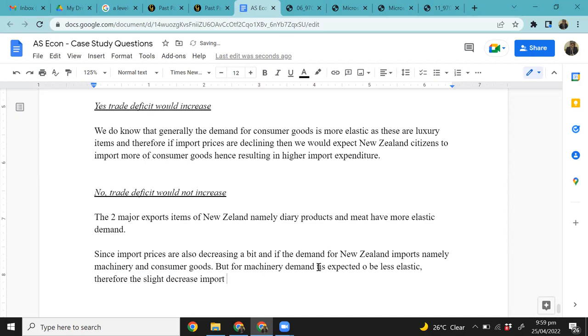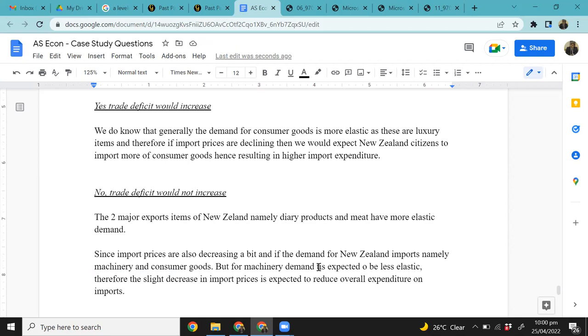Decrease in import prices is expected to reduce overall expenditure on imports. Yes or no? Right? Is that correct? Right? Okay.